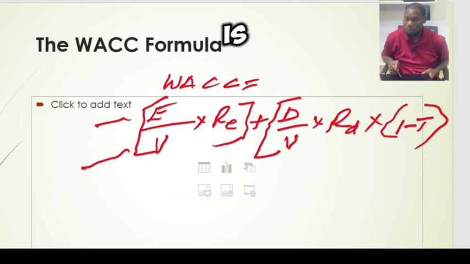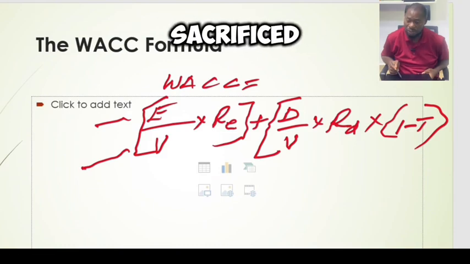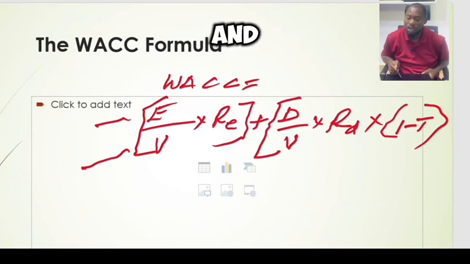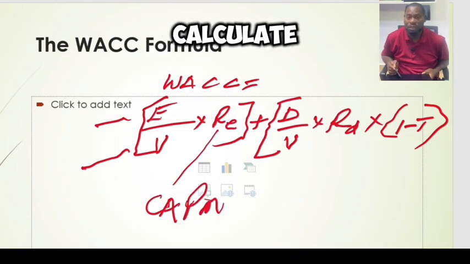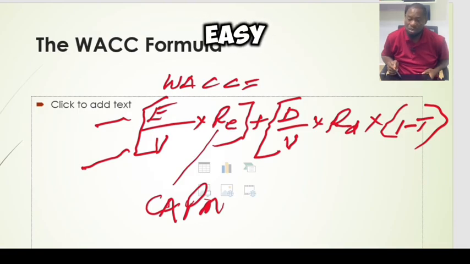It is what they require, the minimum rate of return that they expect to get for what they have sacrificed. And I said we use CAPM, the Capital Asset Pricing Model, to calculate this. It's very easy to explain and understand, and I've done a video on it. I urge you to go and watch the video. Finance Simplifier is there for you to watch.